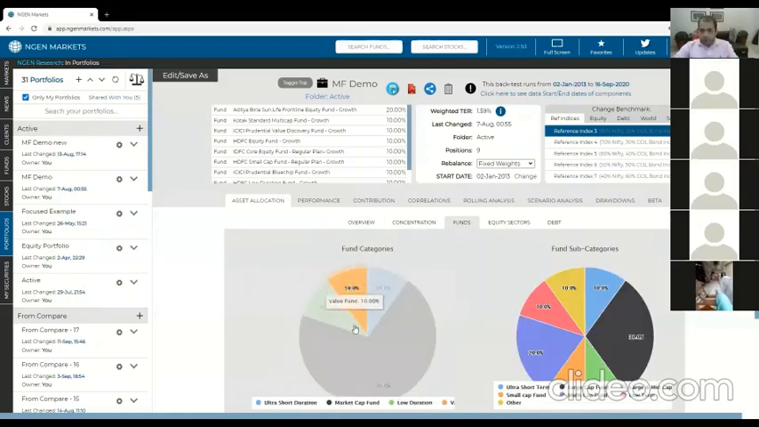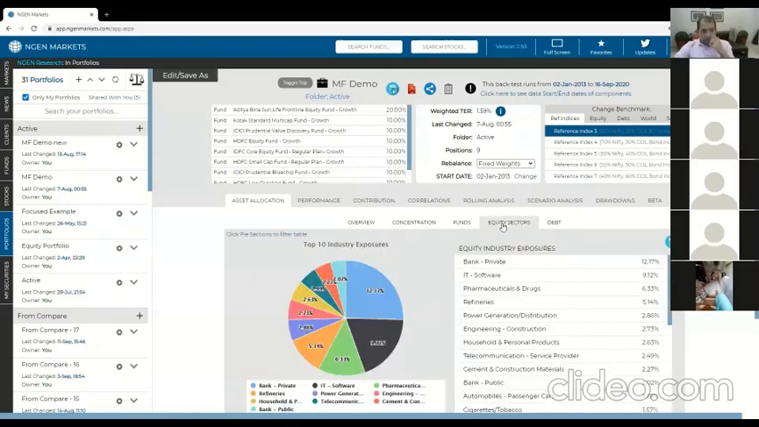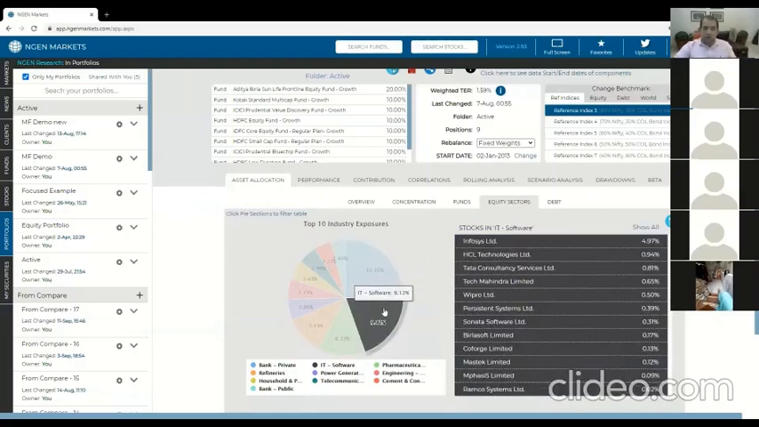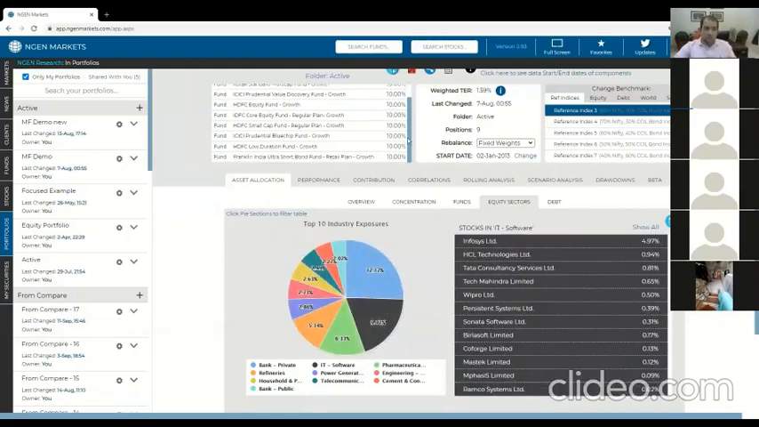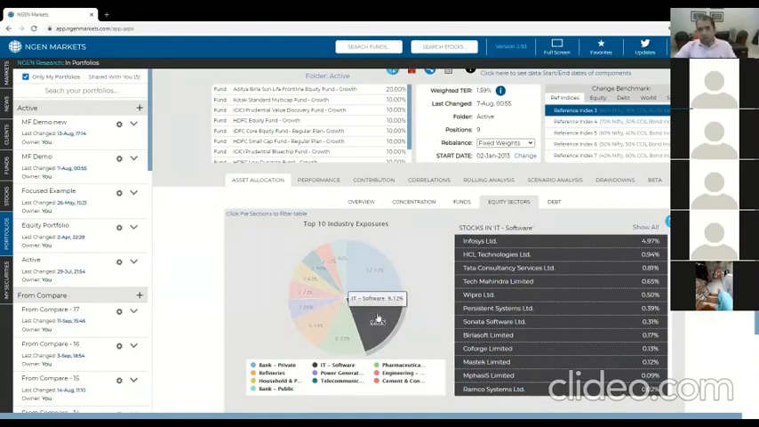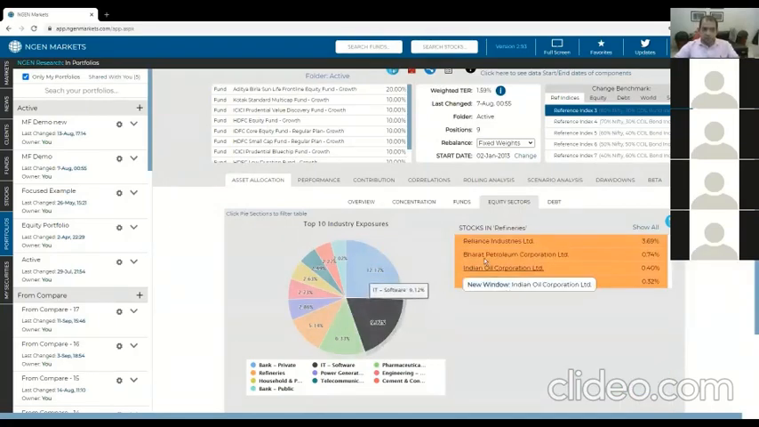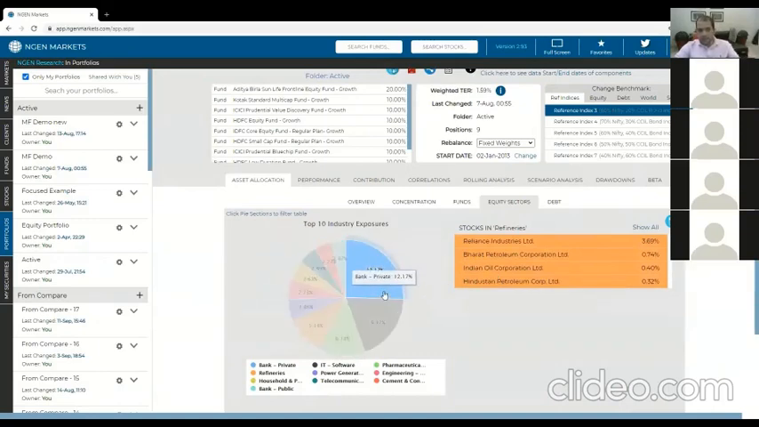And you can look at what kind of fund categories you have. You can also look at what kind of equity exposures now I have. Again, what I'm showing you is not going to be obvious to you when you look at this portfolio of mutual funds. But now it will be, now that you've run it through our analytics. And if you click on these sectors, you'll see which stocks are making up that particular sector analysis.